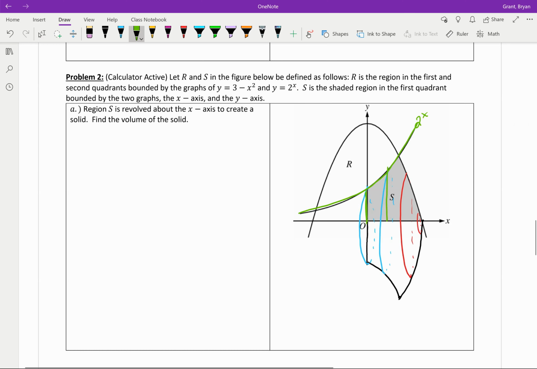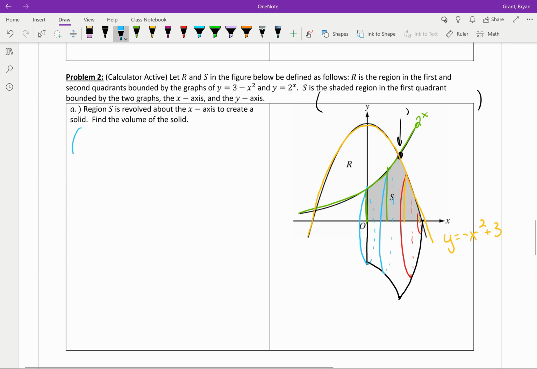However, once we get to whatever this point is, and we're going to have to find this point eventually, but whenever we get to that point, it's probably going to be gross numbers, then we get over to a second function. I'll do the second function in yellow. This looks like an upside down parabola to me. This is probably my negative x squared plus 3. Okay, a downward facing parabola shifted up 3, and now this one controls the radii for these other circles. So I think we'll probably need two integrals here, two area functions, however you want to think about it.